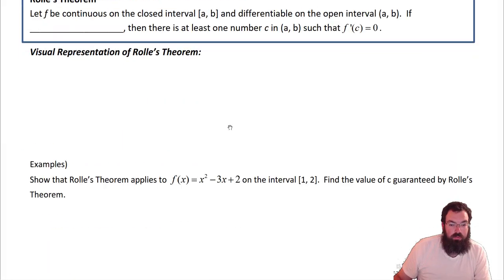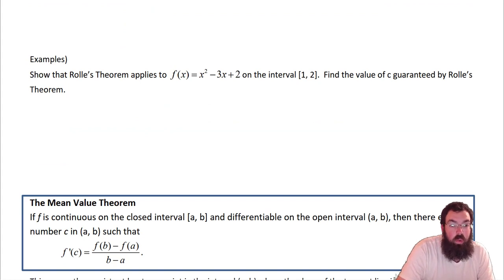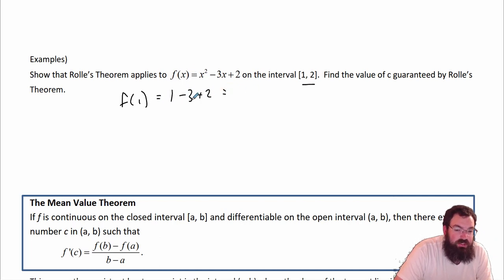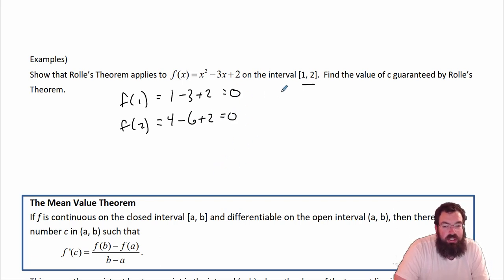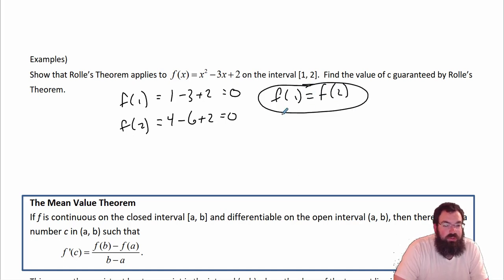All right. Some examples. Show that Rolle's theorem applies to this function on this interval, and then find the value of c guaranteed by the theorem. So I got to find f of 1 first. F of 1 is 1 minus 3 plus 2, so that's negative 2 plus 2 is 0. And then f of 2 is equal to 4 minus 6 plus 2, and that's also equal to 0. So because f of 1 is equal to f of 2, we know that we can apply Rolle's theorem.